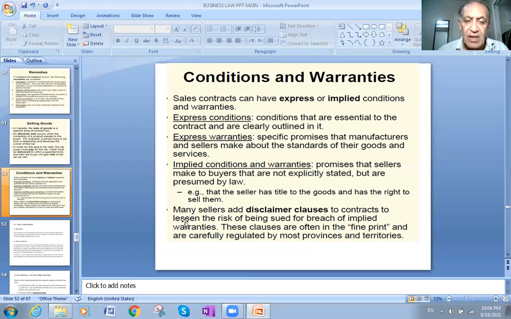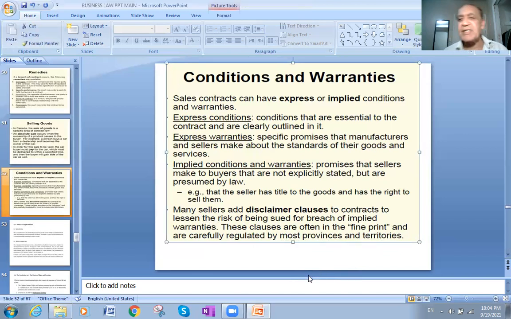Many sellers add disclaimer clauses to contracts to lessen the risk of being sued for breach of implied warranties. These clauses are often in the fine print and are carefully regulated by most provinces and territories. So just in case, I might write it so that the buyer in the future will not sue me.